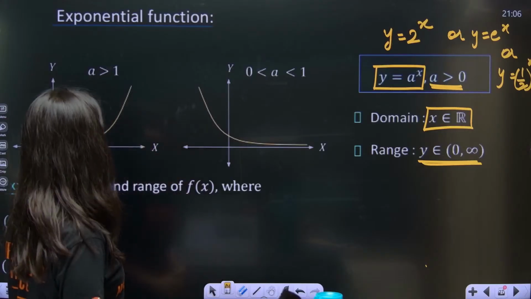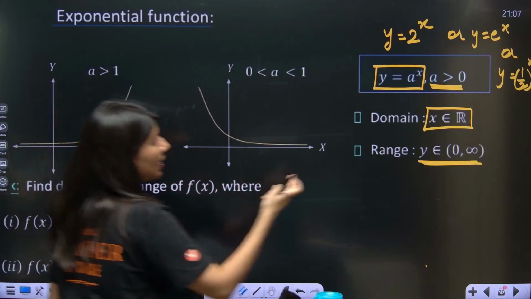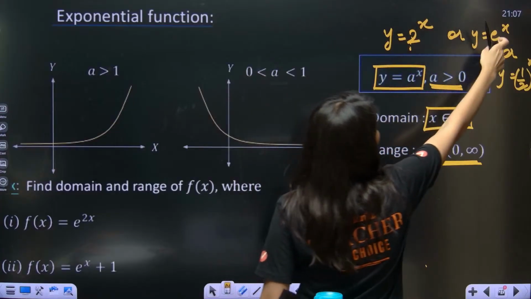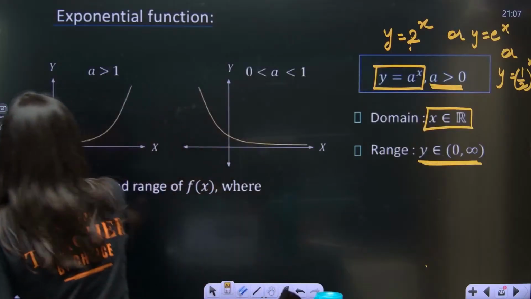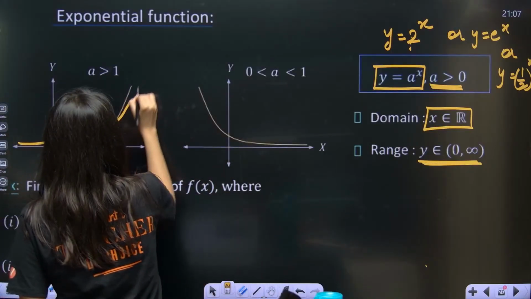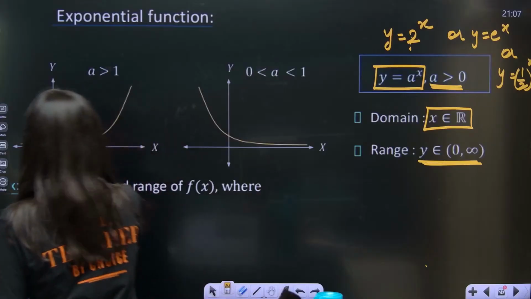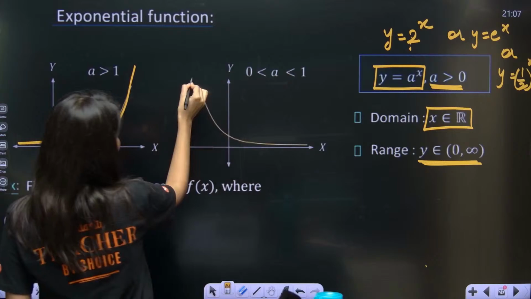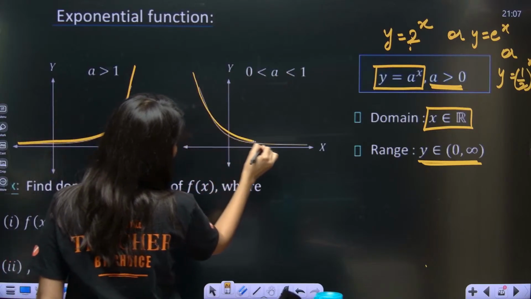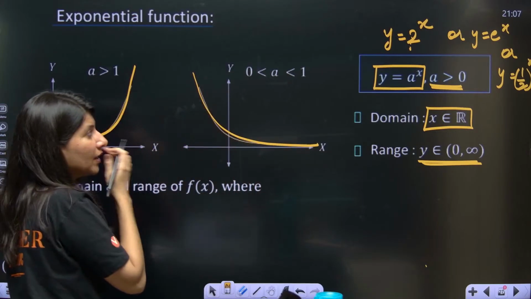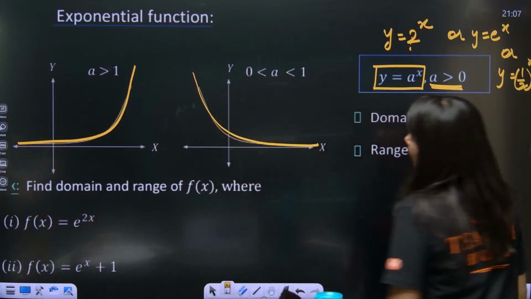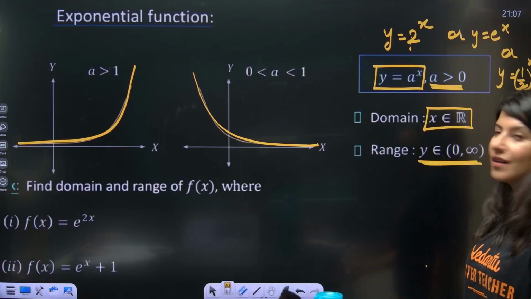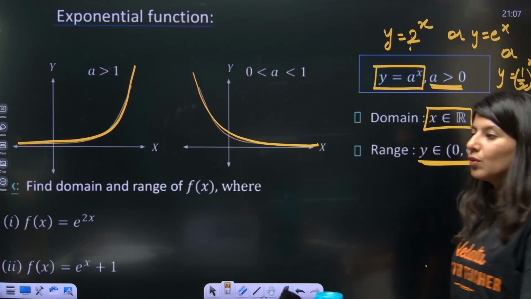Now the graph of an exponential function where the base is 2 or e: both are greater than 1, so the graph will be looking like this. And where a is between 0 and 1, the graph will be like this. And a cannot be negative, a can only be positive.